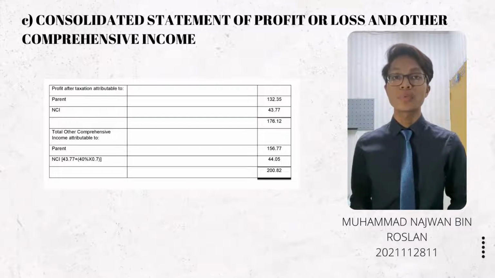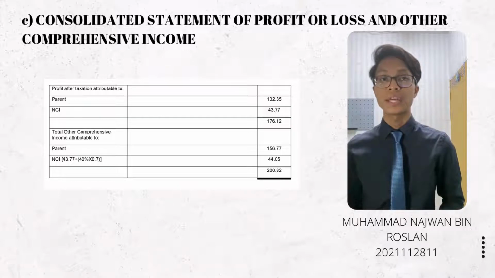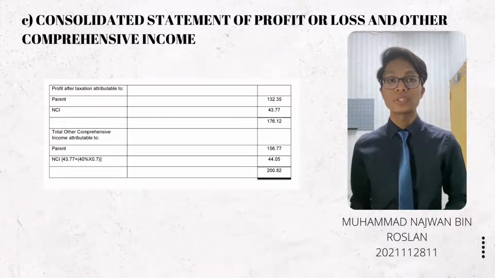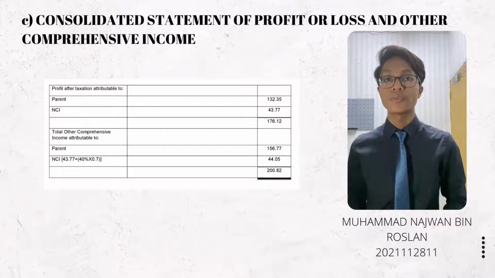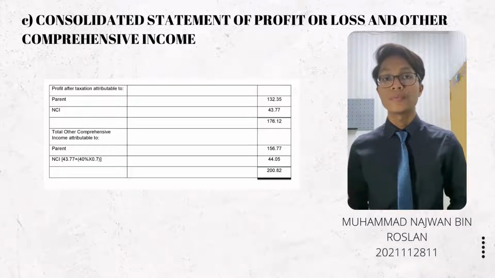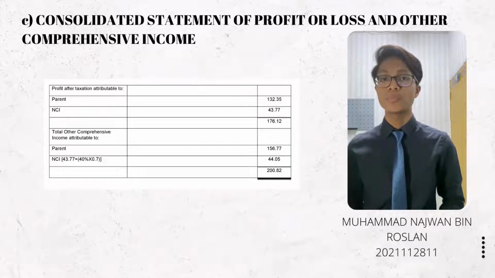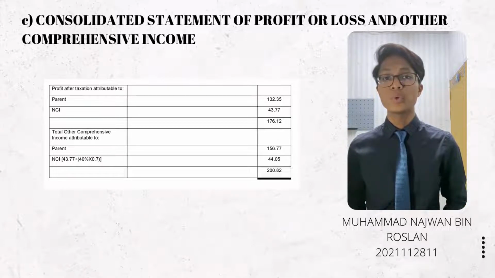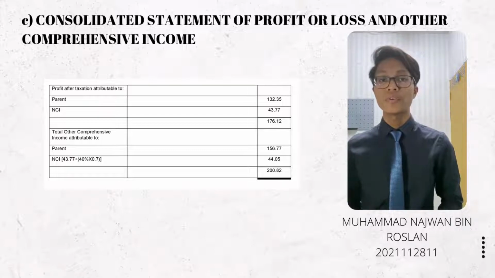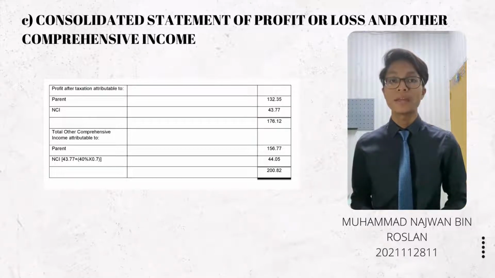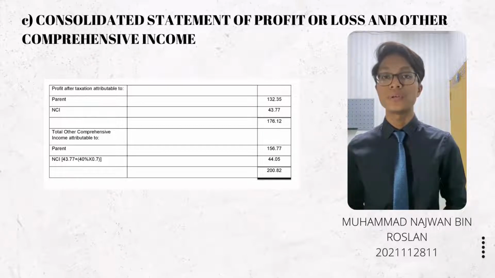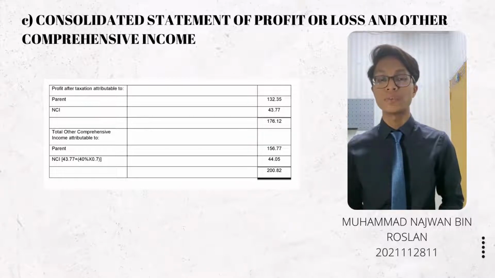Lastly, total comprehensive income attributable to parent and non-controlling interest. First, we must calculate the amount for NCI. The 43.77 million will be added up with the proportion for the asset revaluation reserve of 0.7 million, and then we get the NCI of 44.05 million. Then we minus it from the total comprehensive income, then we get the amount for parent amounting to 156.77 million.